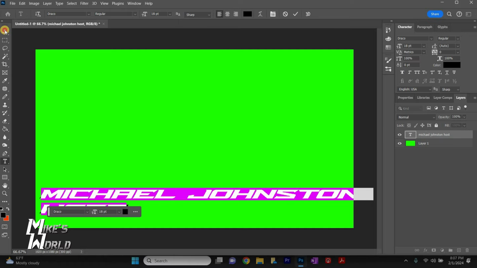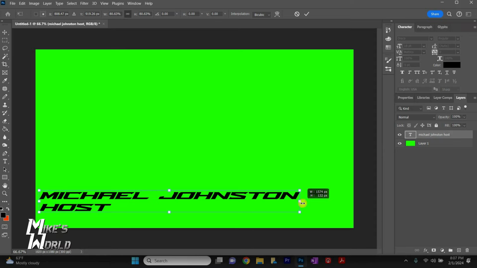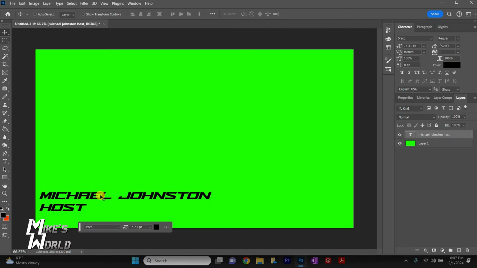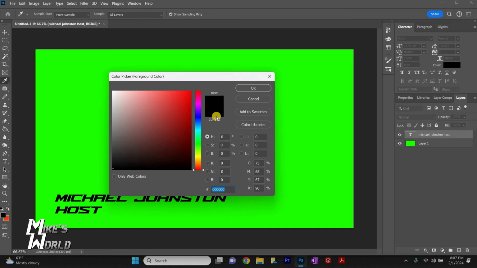But actually, I don't want my font to be so much smaller, so I'm just going to hit Control T to transform and unlink the vertical. Up here, I'm going to unlink vertical and horizontal so that I can just drag it back a little bit like that. And then we're going to go ahead and position it. What we're going to do is create a little horizontal line underneath between my name and host. So we're going to choose, let's do a red. Let's do a red line, so it looks a little different. So there we go, a little darker. And we're going to click OK.